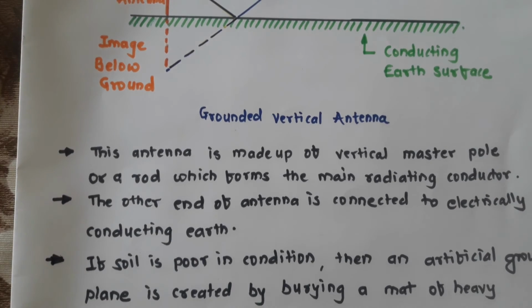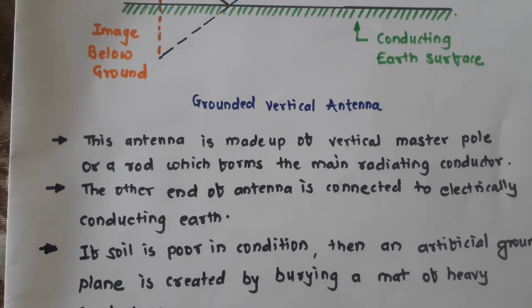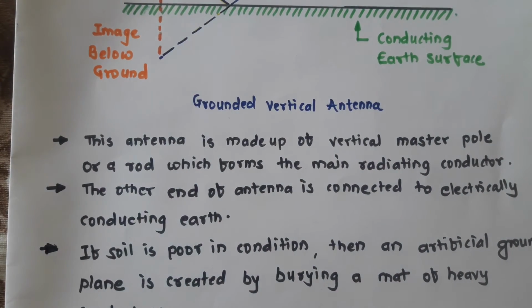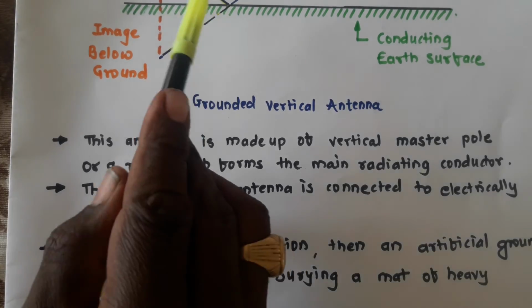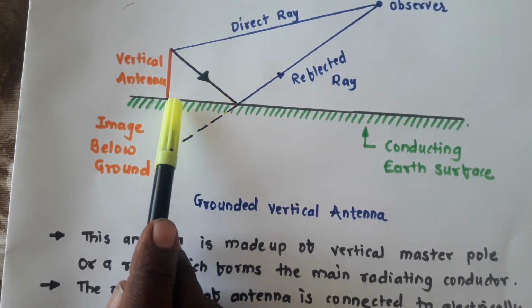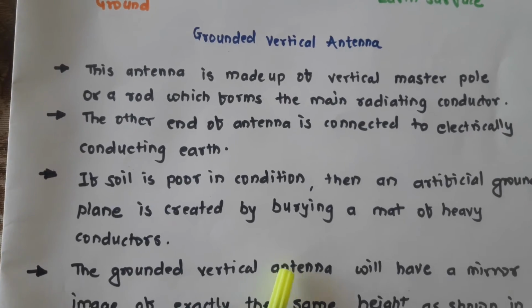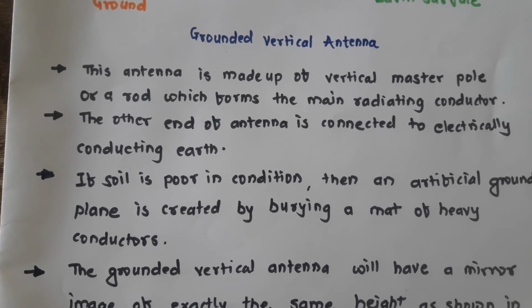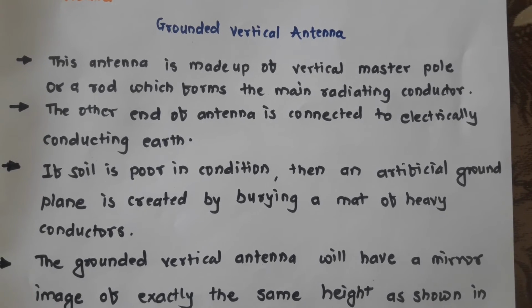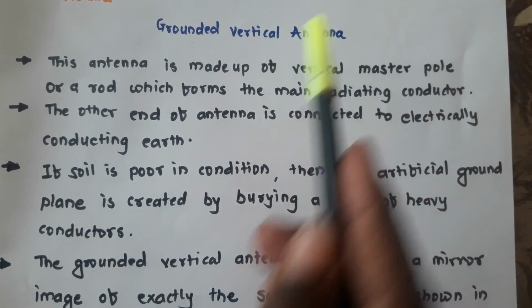Now from the description point of view, what we observe is that this antenna is made up of a vertical master pole, as we discussed previously, or a rod which forms the main radiating conductor. The other end of the antenna is connected to the electrically conducting earth surface. If the soil is poor in condition, then an artificial ground plane is created by burying a mat of heavy conductors, right? So that this whole portion becomes a good conductor.